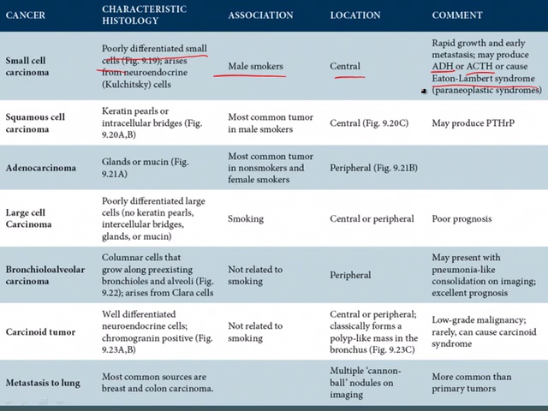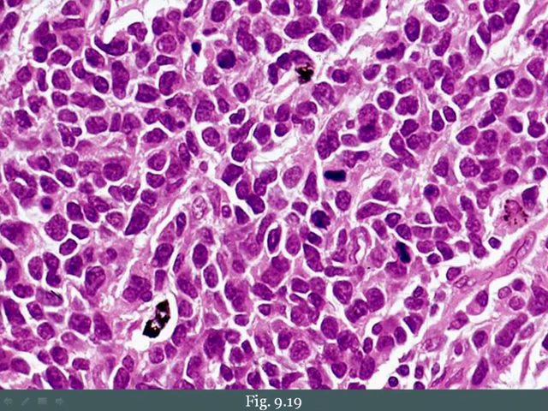Now, let me just give you a little mnemonic here that some people feel is useful, and that is when the tumor starts with an S, in this case small cell, then it's going to be highly associated with smoking. It's going to be central, which starts with the S sound, and it'll be associated with paraneoplastic syndromes. So again, small cell, smokers, central, syndromes. So again, all of that starts with S, and that's one way by which people try to keep this information organized in their mind. Here's a histologic image of small cell carcinoma.